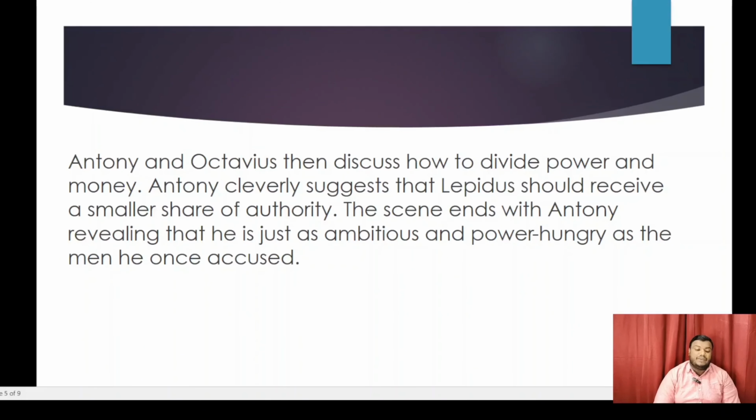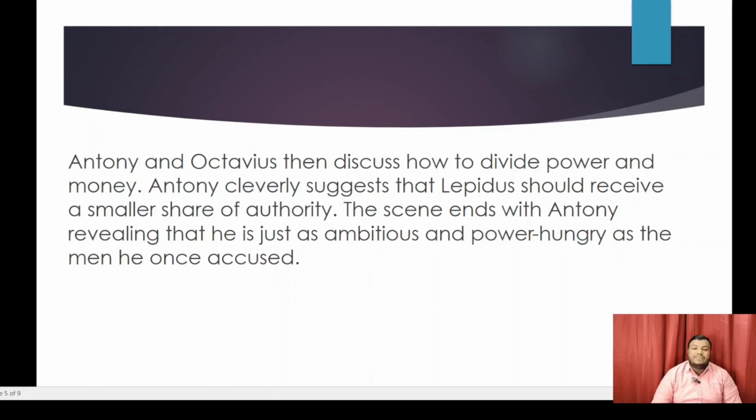Antony and Octavius then discuss how to divide power and money. Antony cleverly suggests that Lepidus should receive a smaller share of authority. This scene ends with Antony revealing that he is just as ambitious and power hungry as the men he once accused. So, this is what I talked about in the introduction.